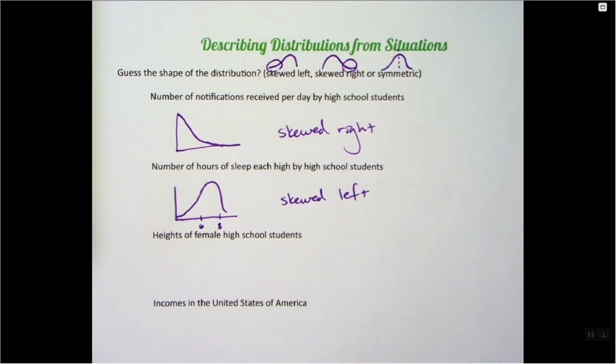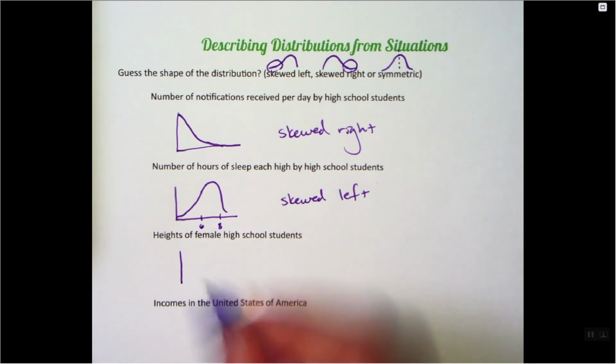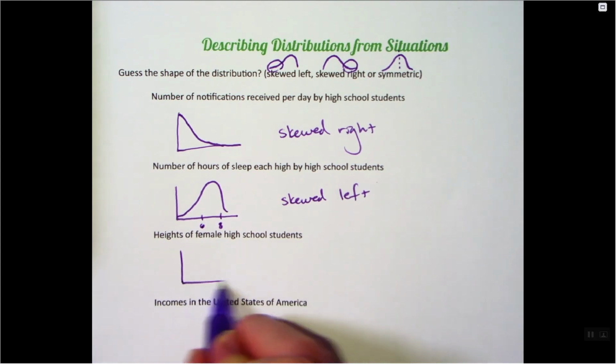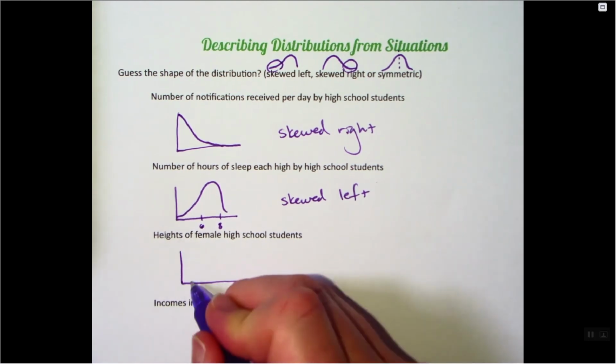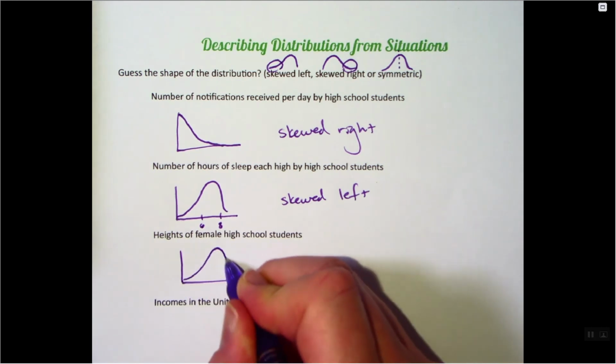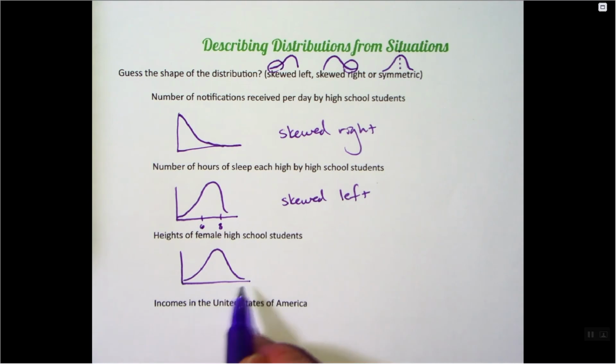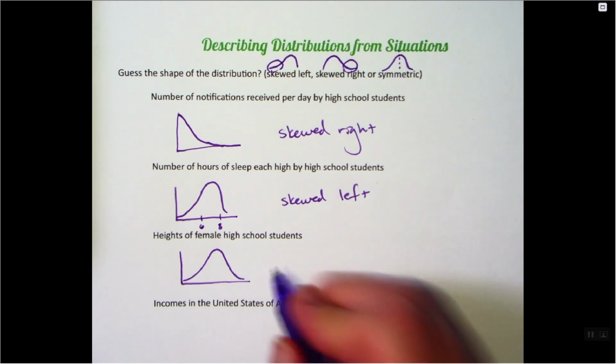Heights of female high school students. I could have chosen male, I just chose female. It's well known that heights are going to be symmetric and unimodal, so it will look kind of like this. I'm not sure what the average height will be. You'll have some short females and some tall females, but most students will be an average height, whatever that might be. I'm going to call this symmetric.